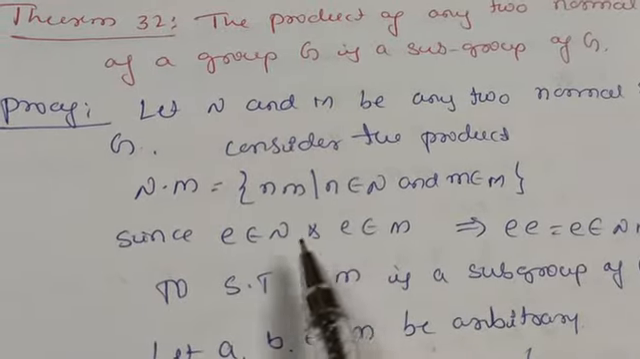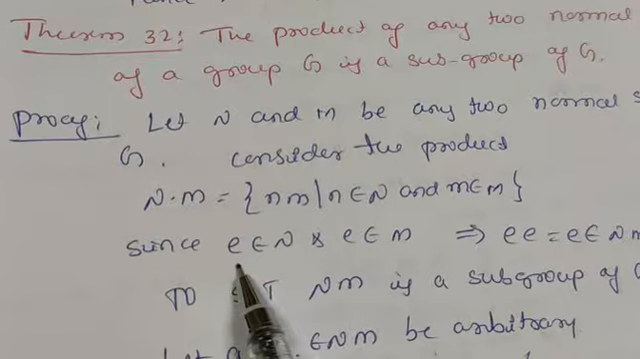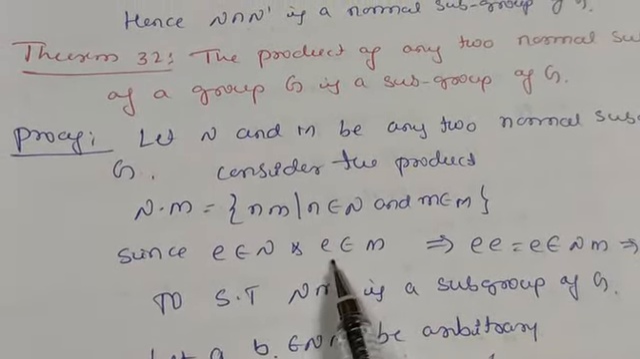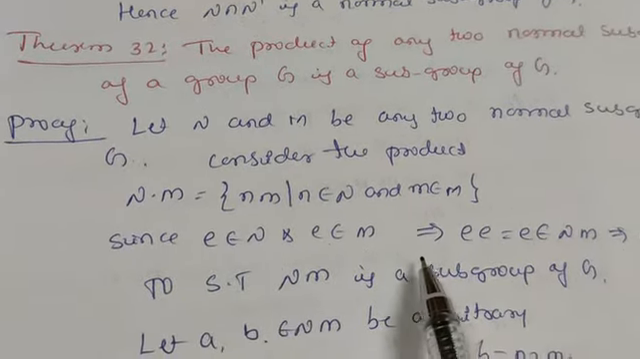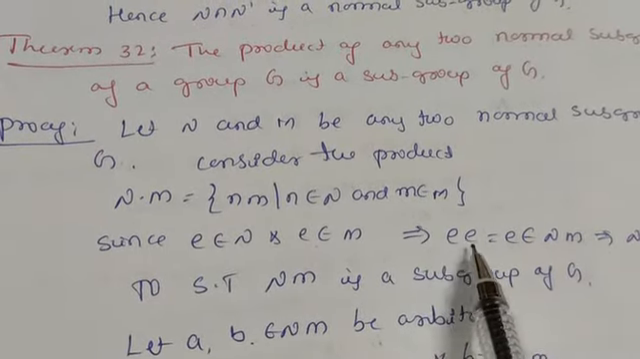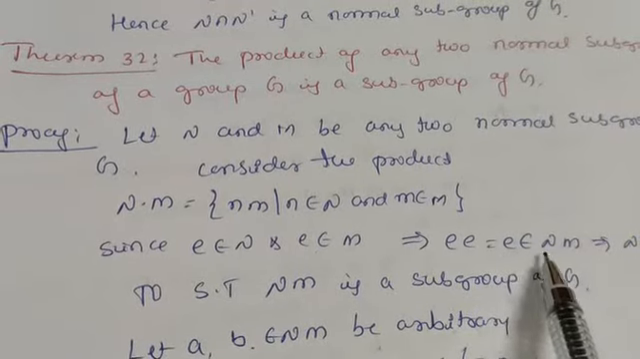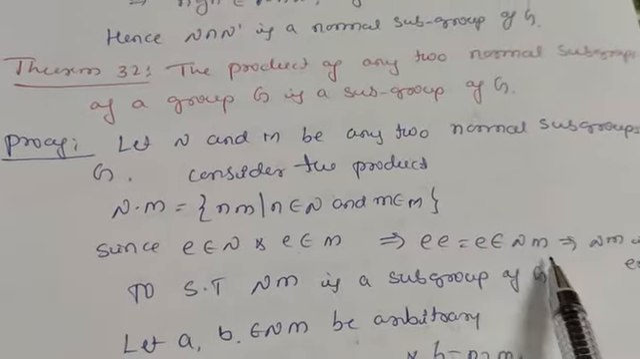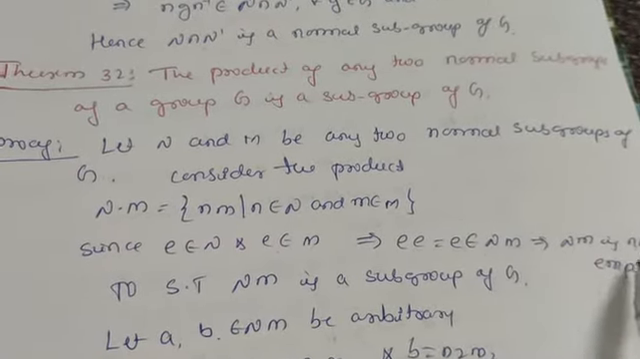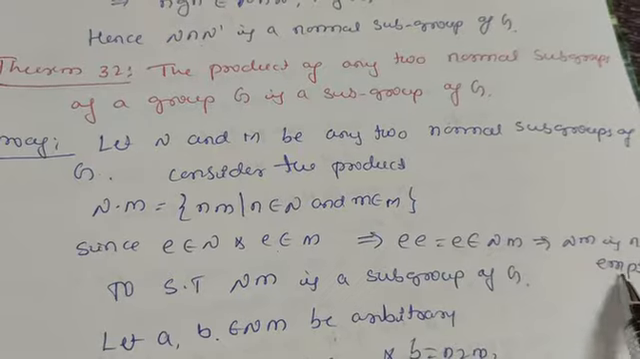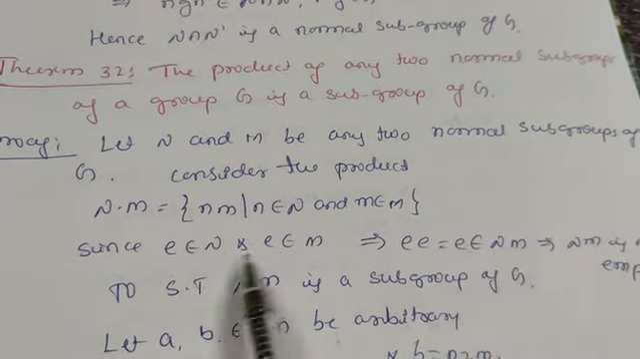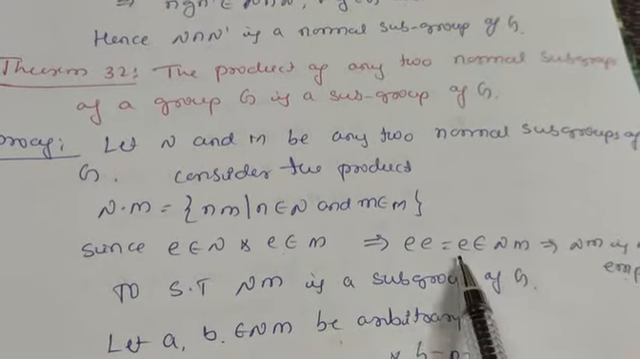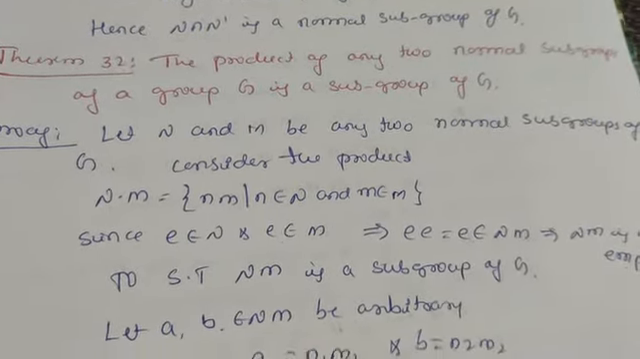Since N is a normal subgroup, it contains the identity element, and M is also a normal subgroup, it also contains the identity element e. So e belongs to both N and M. This implies e times e is equal to e. It belongs to their product, because here we have defined NM like this. So this implies NM is non-empty, meaning at least it contains the identity element. This product of two normal subgroups contains at least one element, that is the identity element. It contains more elements also.